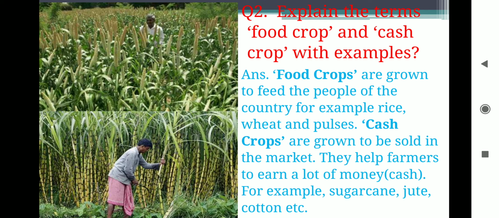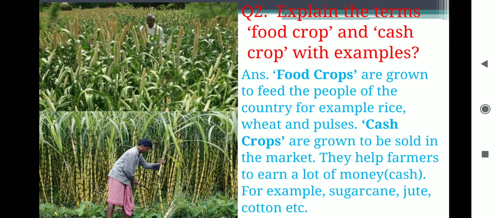Explain the terms food crops and cash crops with example. Food crops are grown to feed the people of the country, for example, rice, wheat, and pulses. Cash crops are grown to be sold in the market. They help farmers to earn a lot of money, that is cash which they need. Examples of cash crops are sugarcane, cotton, jute, etc.